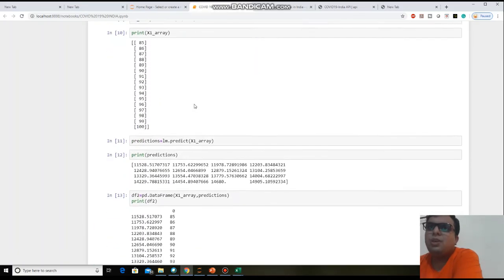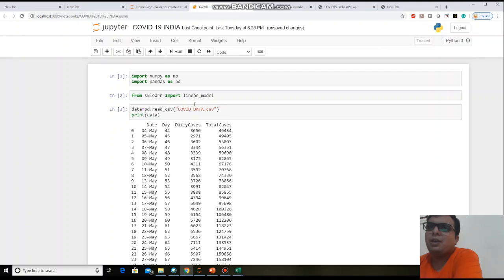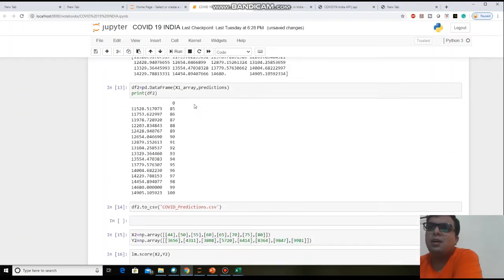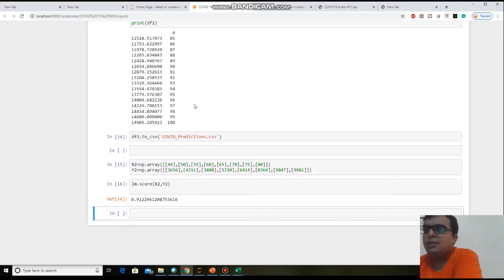Okay, so you can do this project by your own, so that you will get idea how you can design a machine learning model for any use cases. So I will motivate you to do this kind of project for different countries, or you can do this project on the disease, whatever the disease will happen after the 10 days or 20 days.